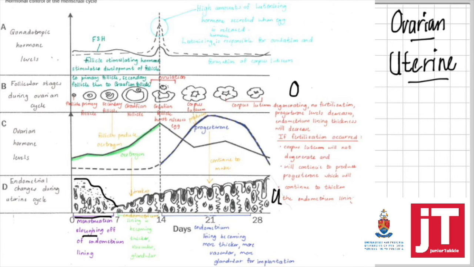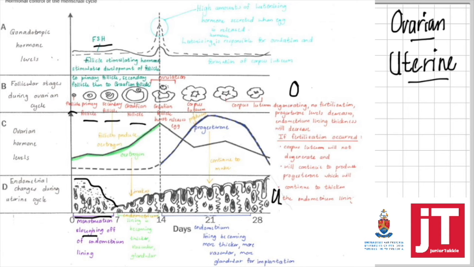Menstruation will take place. As soon as a woman completes menstruation, the pituitary gland will secrete a hormone called FSH. FSH is follicle stimulating hormone. From its name, this hormone will cause the follicle to develop from a follicle to a primary follicle to a secondary follicle and then to a Graafian follicle.